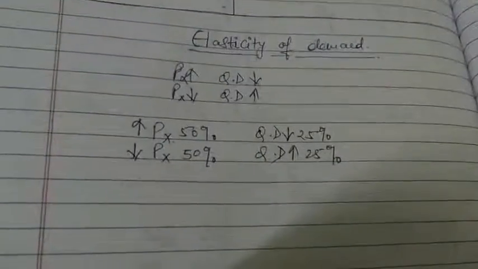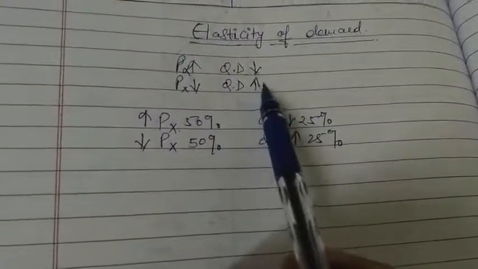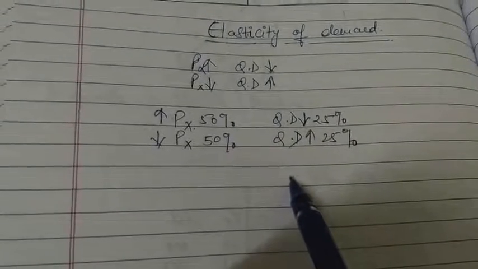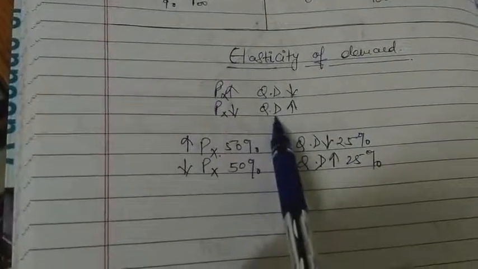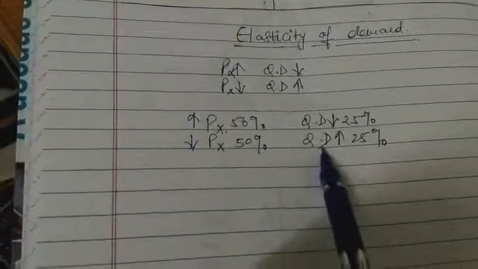The law of demand shows only the direction of change. If we add the degree of change, it shows price elasticity of demand. Earlier we only studied the direction of change between price and quantity demanded; now we are seeing the degree of change.